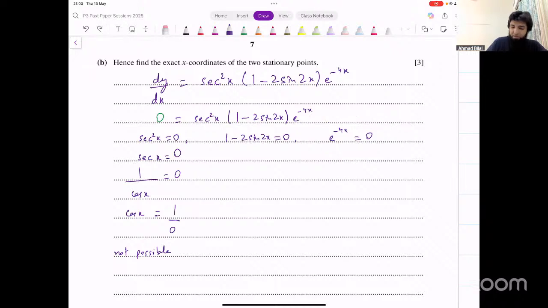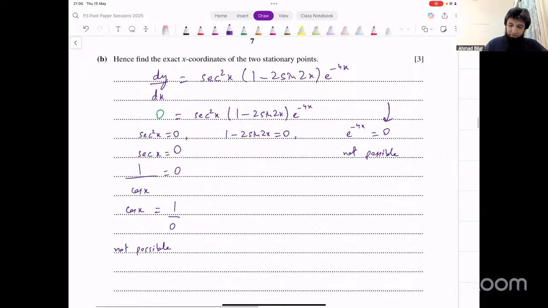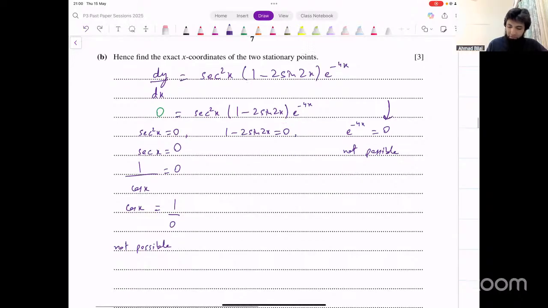This last equation as well, that's also not going to give you anything, because e raised to power anything can never be 0. Any positive number raised to power anything can never be 0. If you try taking log on the right side, you'll get log of 0, which is undefined. So you don't get anything from that as well. So the only equation that you're left with is the middle one. So what does that give us?